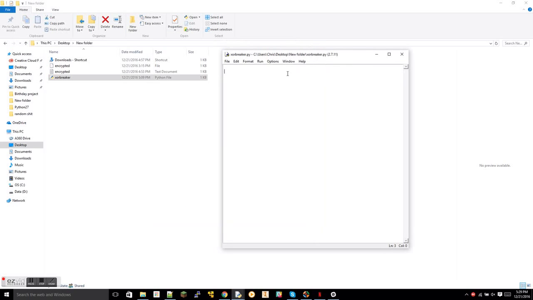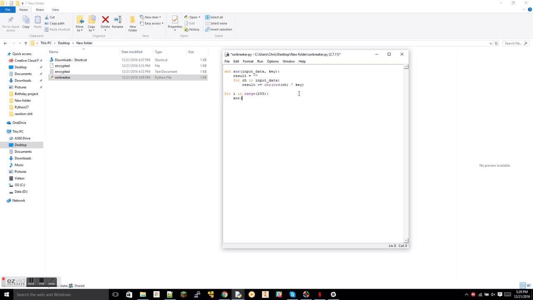Edit this with IDLE. So we're going to go in, and that XOR method we have, we're just going to copy and paste into here. And then we're going to run a for loop in the range 255 actually, because that includes 0.